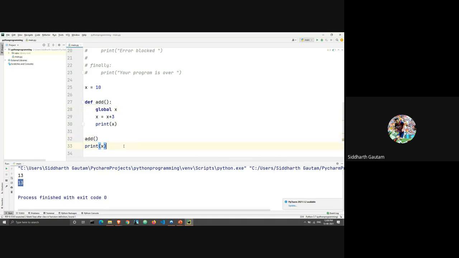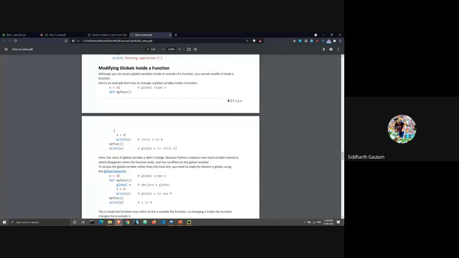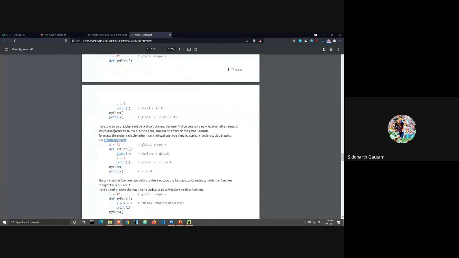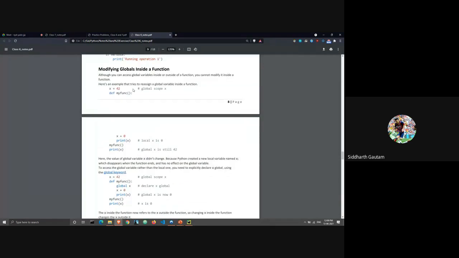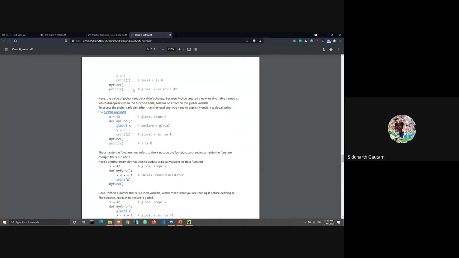Okay, so this is how we do local and global variables. This was just the example. If you want to read more about them theoretically, you have the data inside your documents.